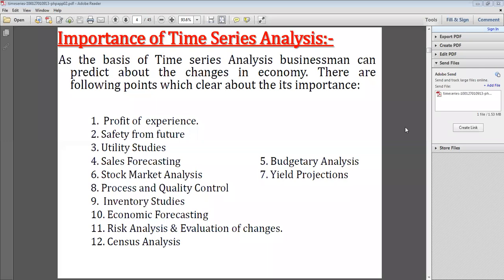Time series. Paper 5 time series. So time series, or time series analysis.